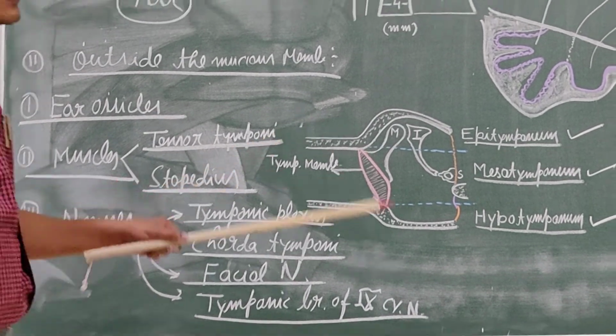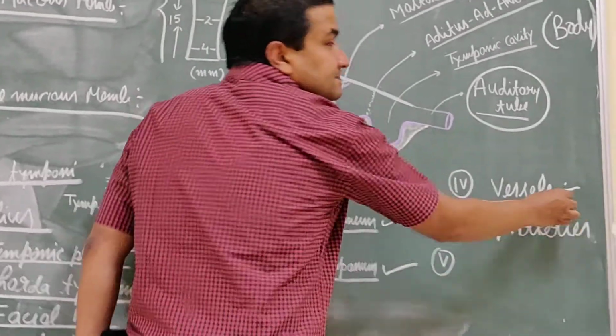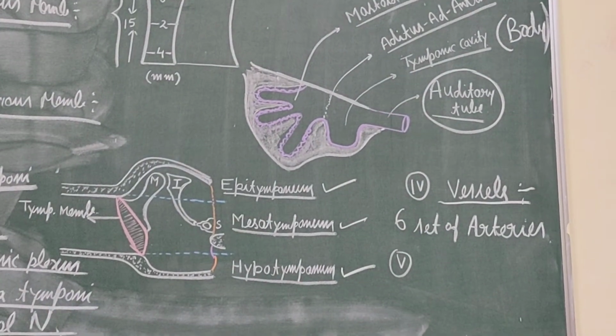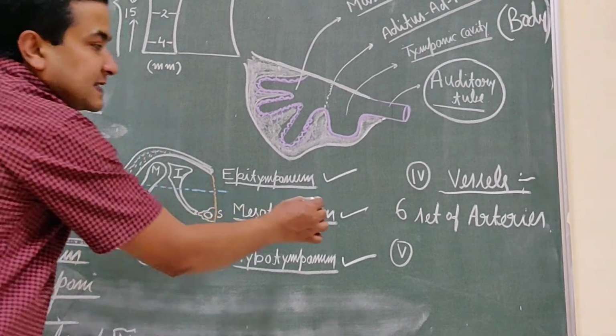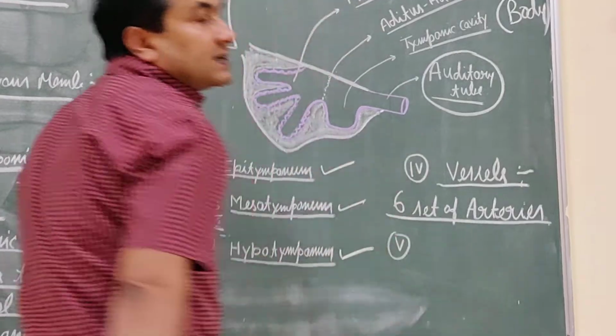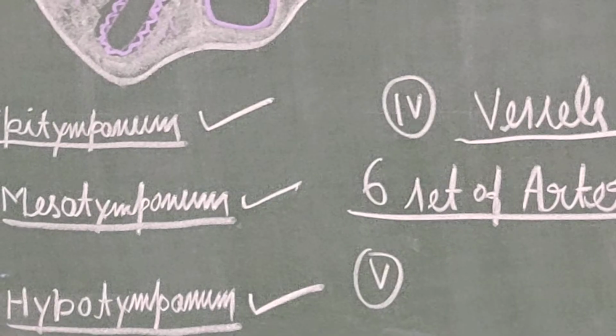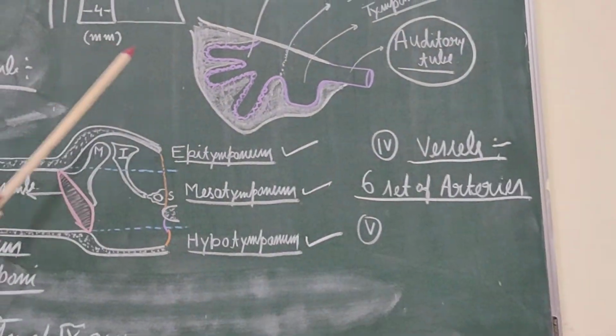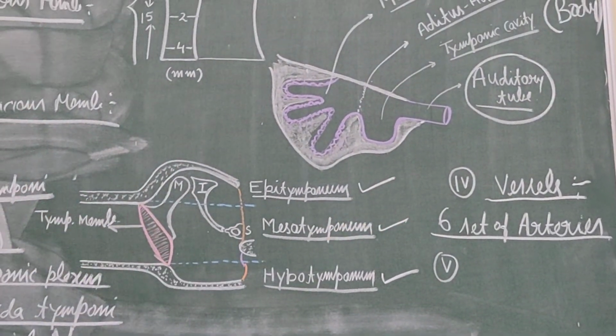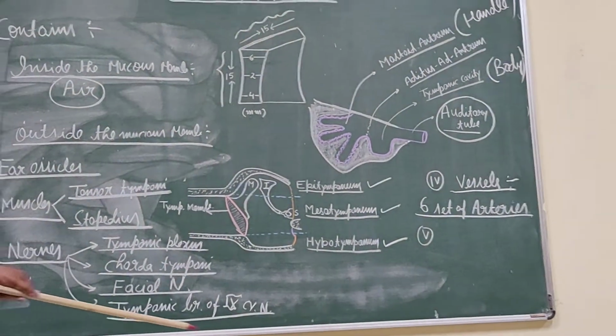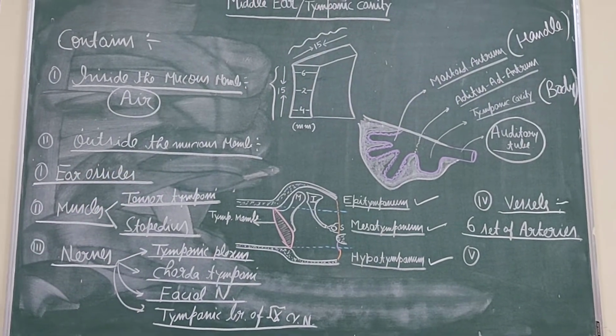Now, this cavity also contains the vessels, the arteries and the veins. Six arteries are present inside this cavity, outside the mucous membrane, along with the veins. So these are the structures present inside the middle ear cavity.